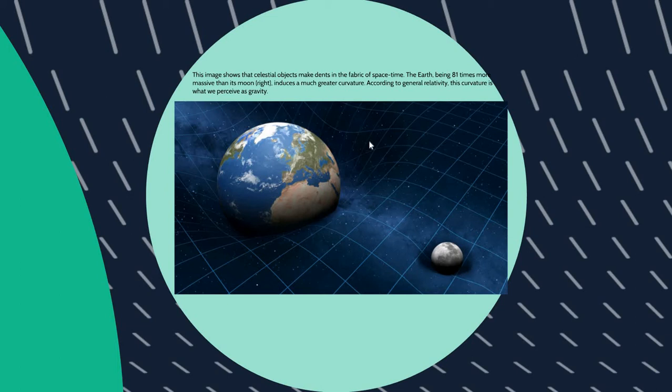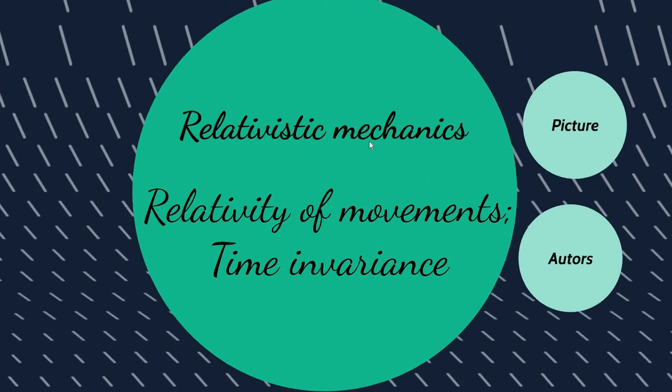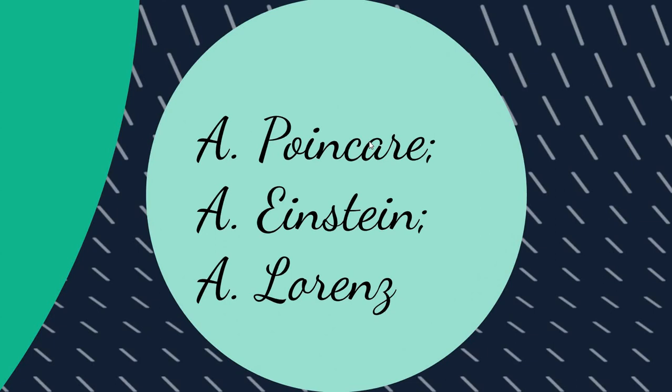As you know, the gravity on the moon is less than the gravity on the Earth. That is why the curvature under the moon is smaller than the hole under the Earth. So this picture clearly shows the difference between gravities and masses of the planets and the moons. The main scientists related to this topic are Poincare, Einstein, and Lorentz.